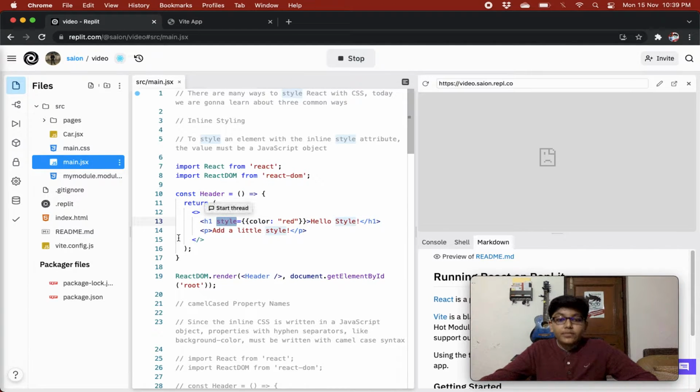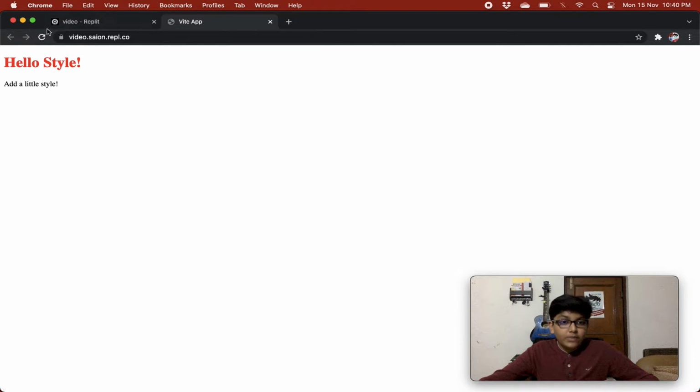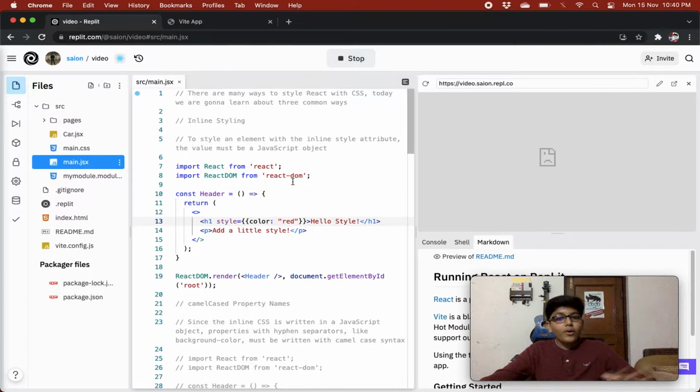So this means that we want to style this heading one, and its value is double curly brackets, color: red. I'll explain this in a second. Let's read the whole code quickly. We are writing Hello Style and closing the heading one tag, and then we are adding a p tag, Add a little style, and then we are rendering this component in the document's root element. So we get Hello Style, Add a little style. So what is happening over here?